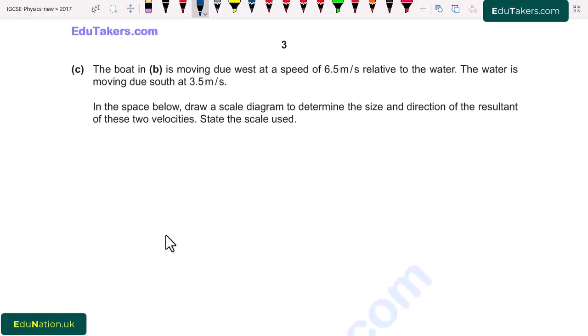Part C. The boat in part B is moving due west at a speed of 6.5 meter per second relative to the water. The water is moving due south at 3.5 meter per second. In the space below, draw a scale diagram to determine the size and the direction of the resultant of these two velocities. State the scale used.